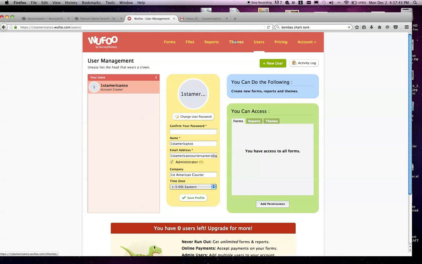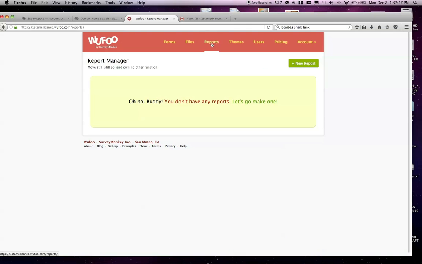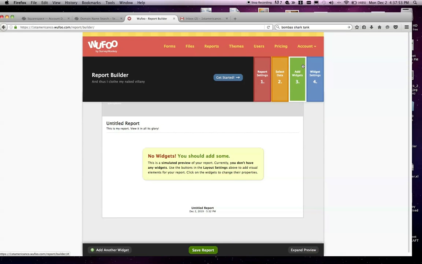So themes you don't need to worry about. Reports, I don't think you need to worry about until this starts becoming a nightmare. I mean, you can go in here. This is usually just for people that have multiple forms. They're dealing with 10, 15 different forms across several different business units and/or departments. You guys got one form. You don't need reporting, I'm guessing.